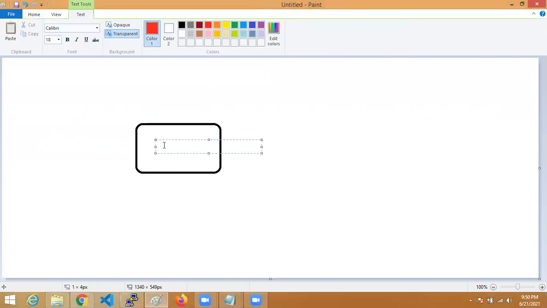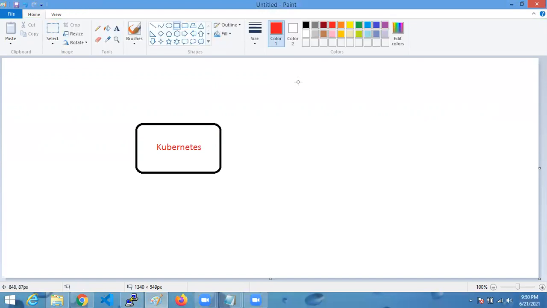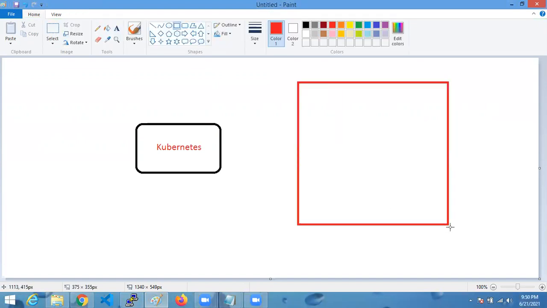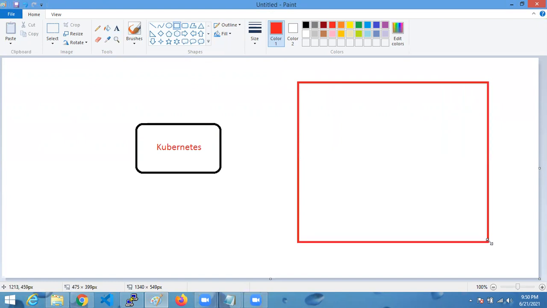It seems like this is the Kubernetes tool, and this is the infrastructure.